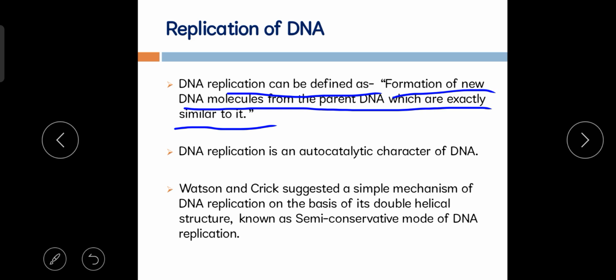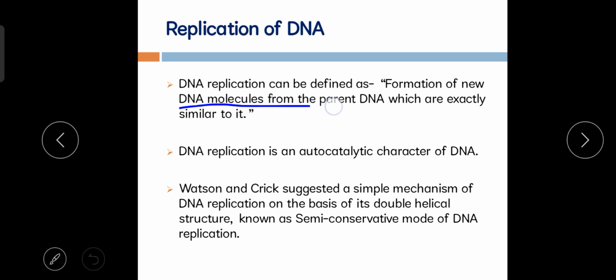Then this process is known as the replication of DNA. So simply you can say that formation of new DNA molecules from parent DNA molecules which are exactly similar to it is known as DNA replication.